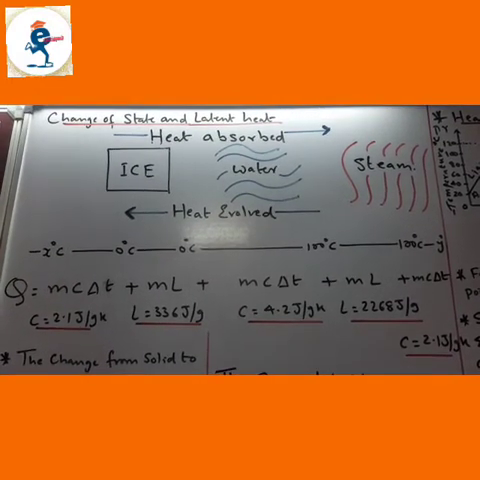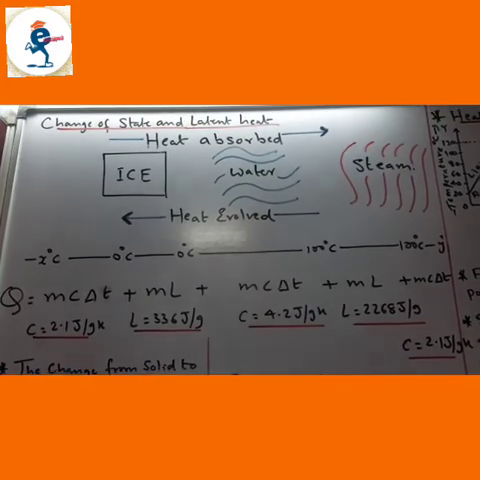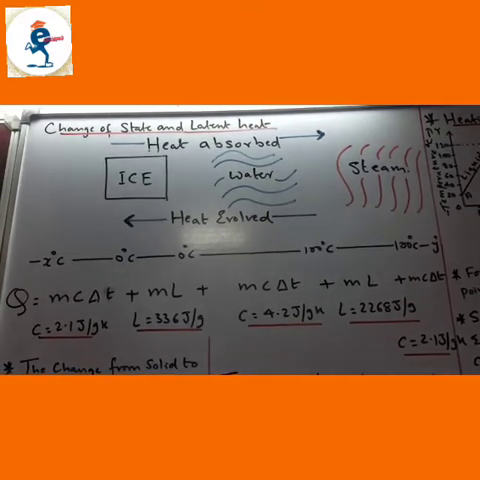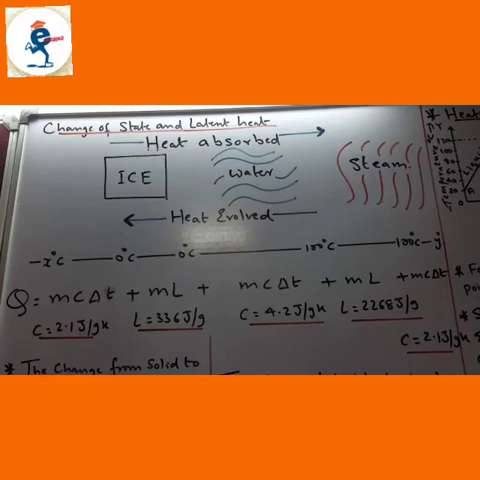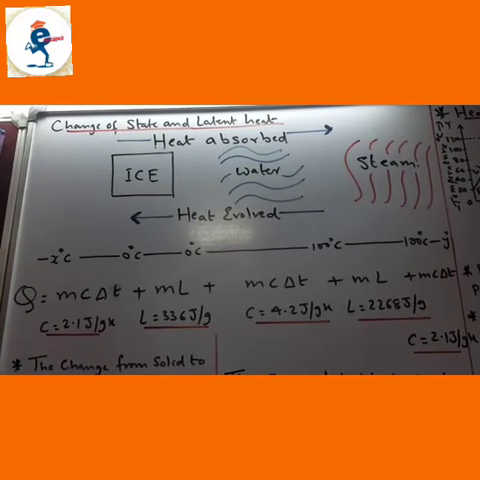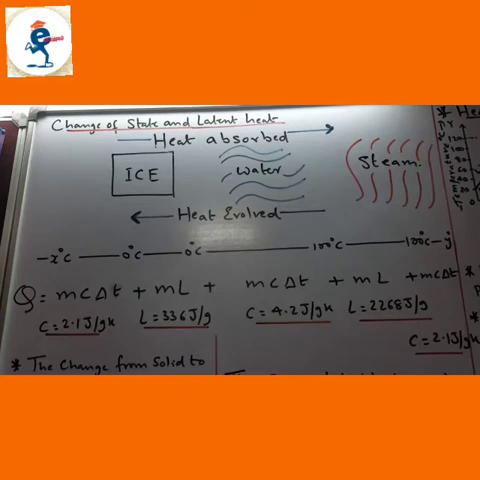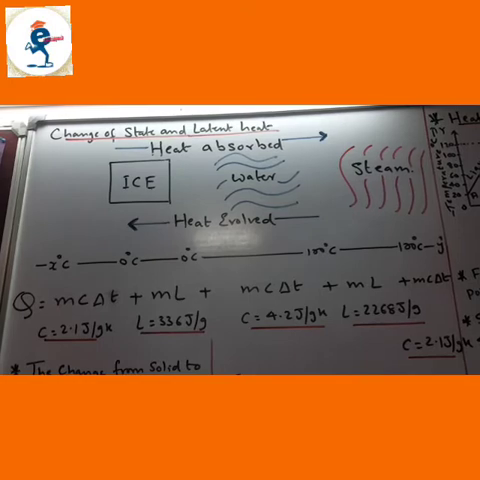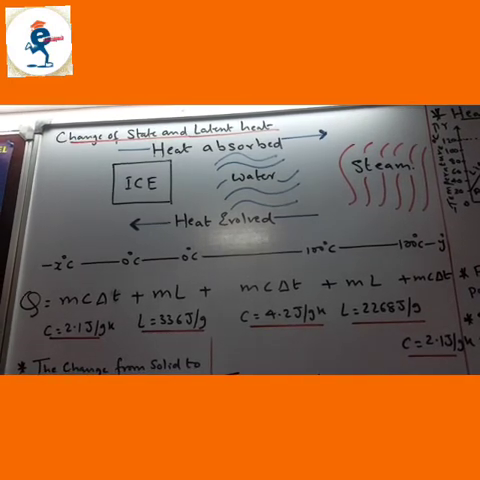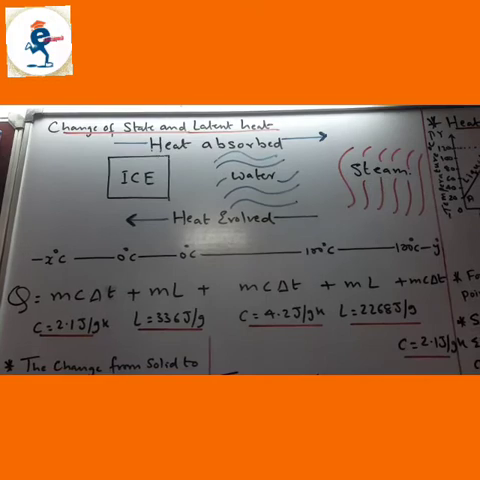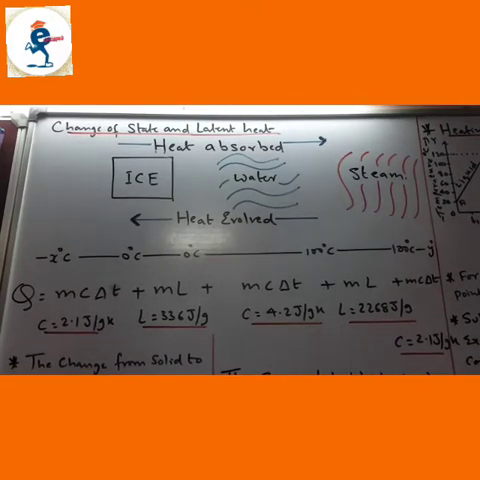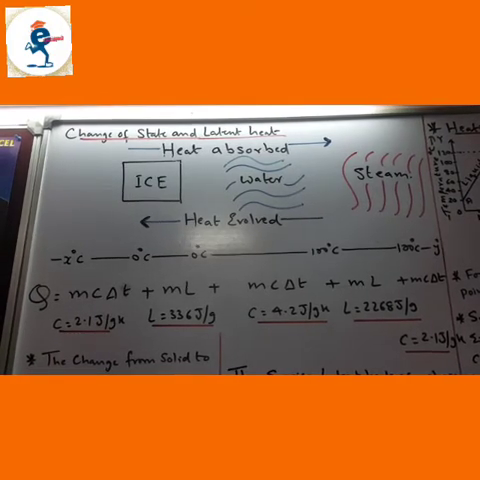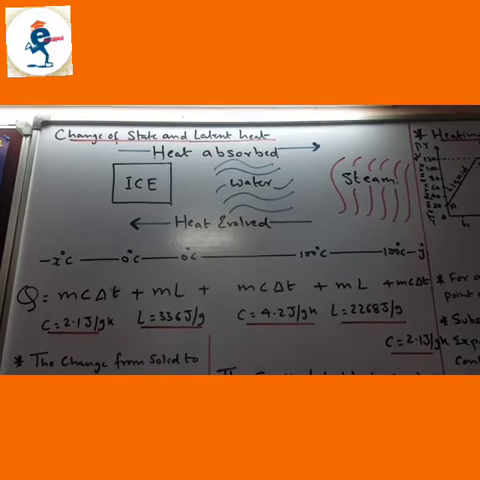Now why for few seconds the temperature remain constant? The heat energy which is absorbed when ice turns to water is used to break the intermolecular force of attraction between the molecules and to increase the potential energy. Kinetic energy remain constant. Remember, I'll tell you again, whenever the change of state takes place, the heat absorbed is used to increase the potential energy and the kinetic energy of the molecules remains constant.